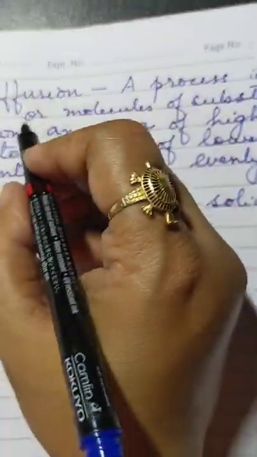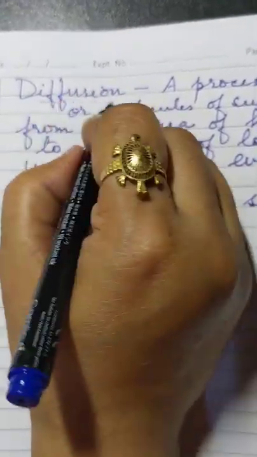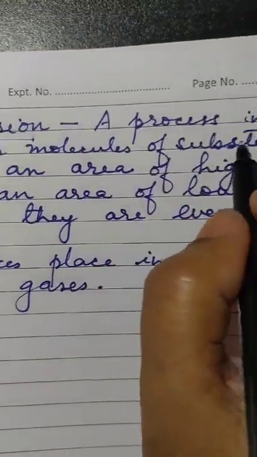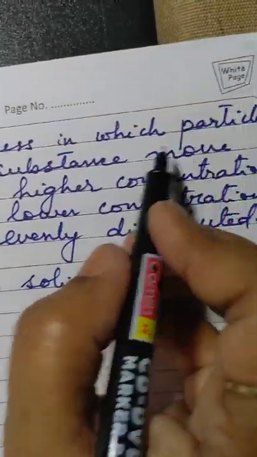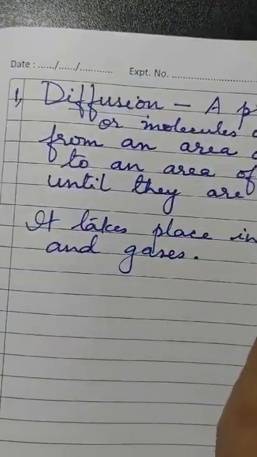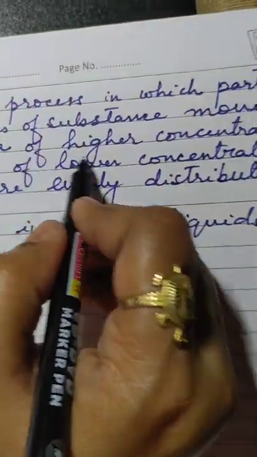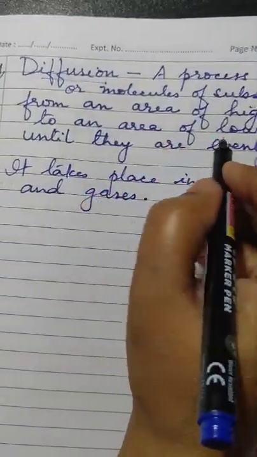Now, first of all, we'll have to understand what diffusion is, what kind of process it is. Diffusion is a process in which the particles or the molecules of a substance move from an area of higher concentration to an area of lower concentration until they are evenly distributed.